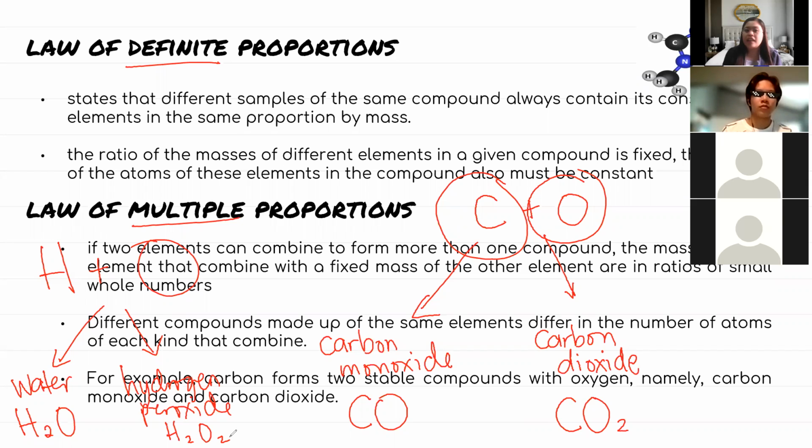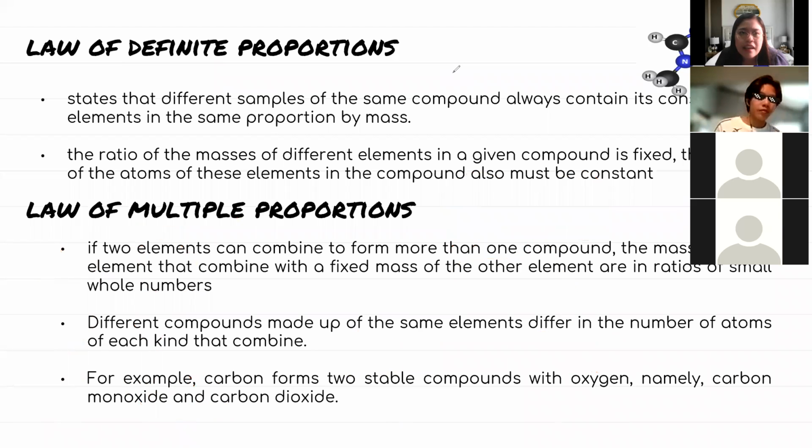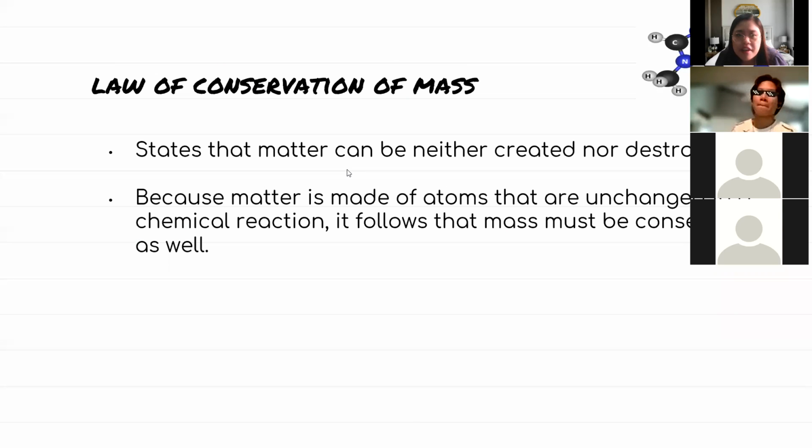So ang similarity nila, parehas silang may carbon, parehas silang may oxygen. Ang difference nila, they have different proportions. Pag sinabing carbon monoxide, CO. Pag sinabing carbon dioxide, CO2. Okay?